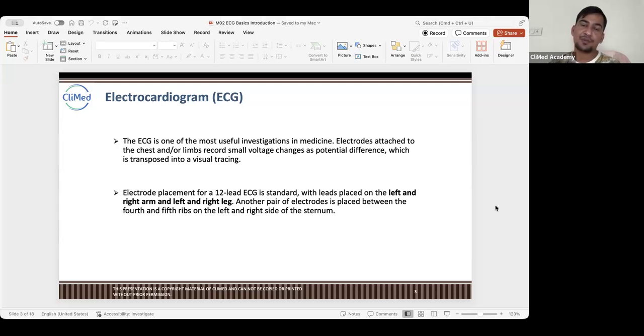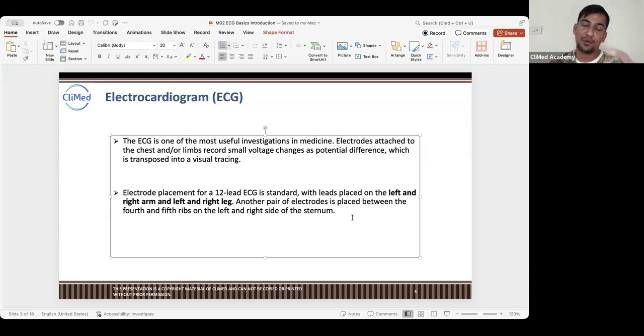So anywhere there is a problem, usually somehow the electricity gets affected, and that can cause problems to the entire house sometimes, right? Similarly in the heart, whenever there is a problem, the heart is one of the most important organs of the body, right? Because if the heart is defective, then your life is in danger. That's why the heart is a very important vital organ of the body.